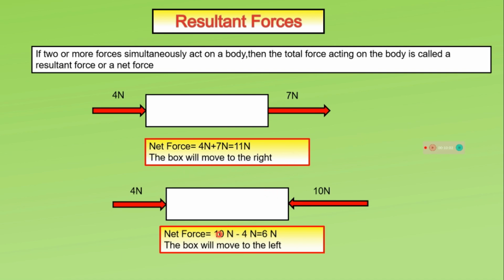When two forces are applied in opposite directions on an object, the resultant force is equal to the difference between these two forces, and the direction of the resultant force is along the force that has greater magnitude. Here net force will be 10 Newton minus 4 Newton, 6 Newton, and the box will move to the left.